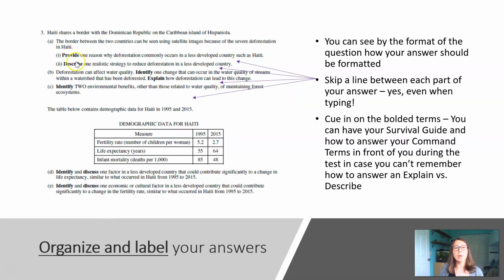Finally, cue in onto those bold terms. Remember that those are your task verbs that tell you how much detail you need to have in your supportive answers. They should be bolded on your exam as well. But remember that you can take a look at your sheet in order to remind yourself the quality of the answers that you need to have in each one of those answers.